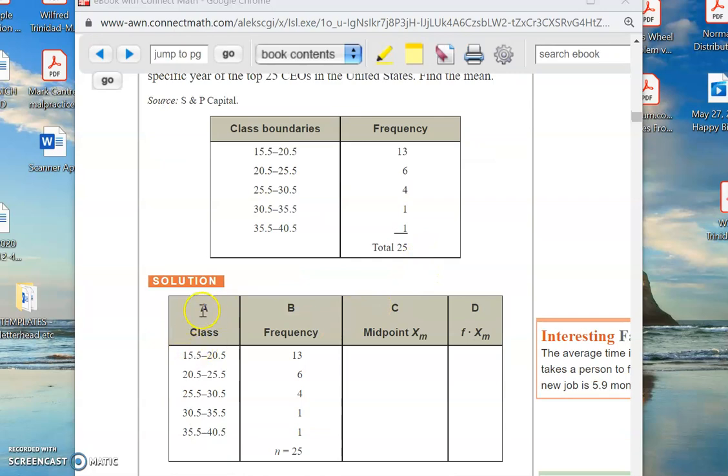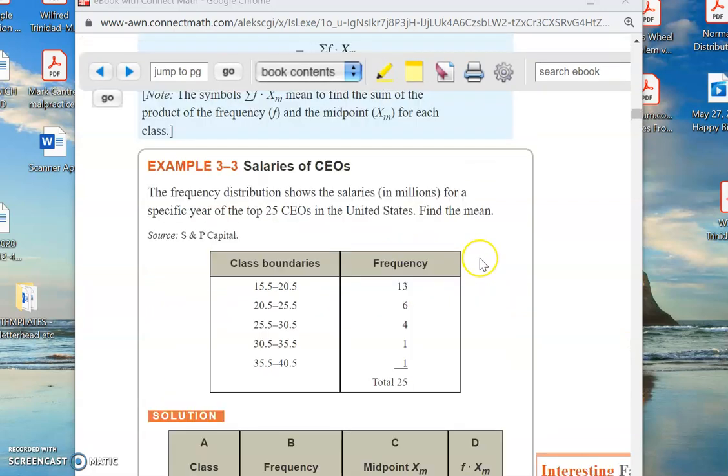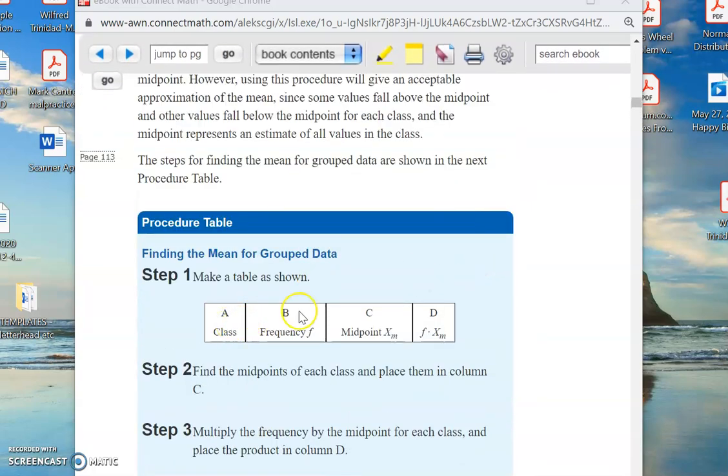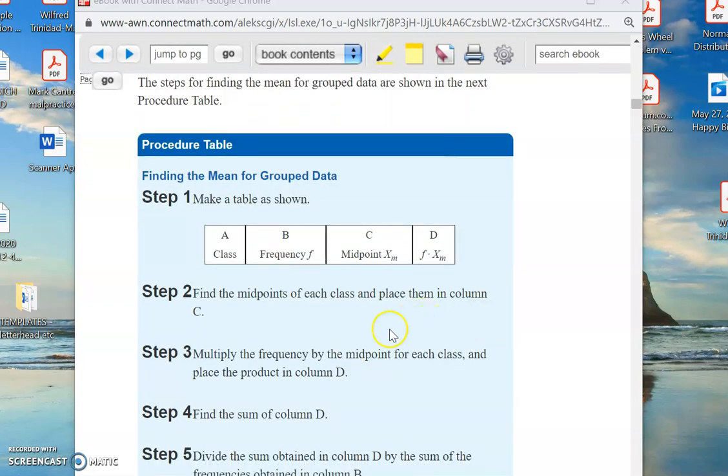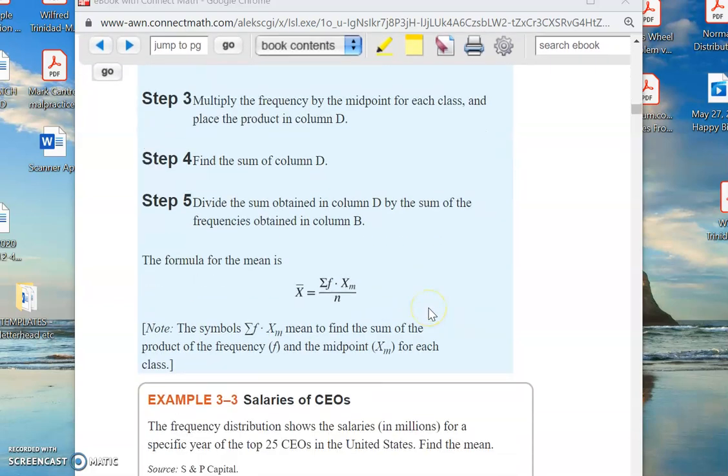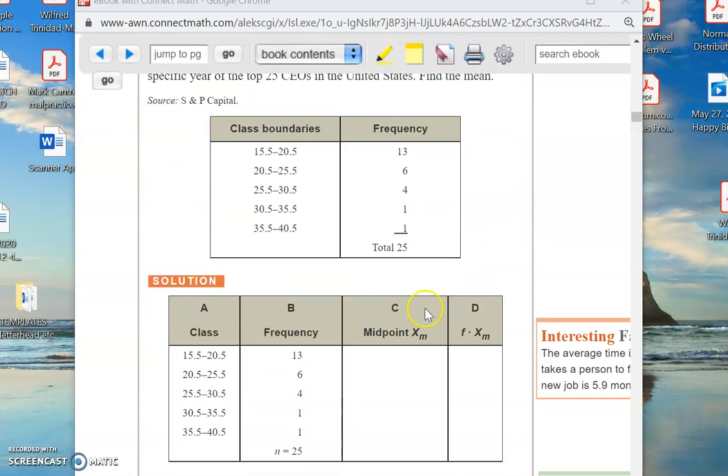Now remember, this A, B, C, D up here, that's an artifact. That's what's left over from the fact that we're using Excel. I wish he wouldn't have done that. I love this book, but he leaves that in there and he doesn't explain what it is. So that A, B, C, D, that's just left over from Excel.